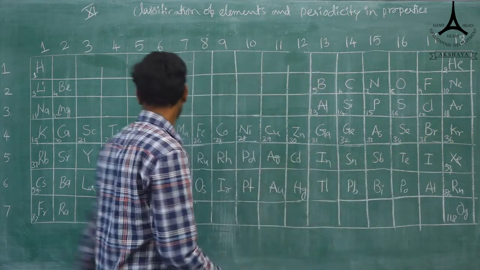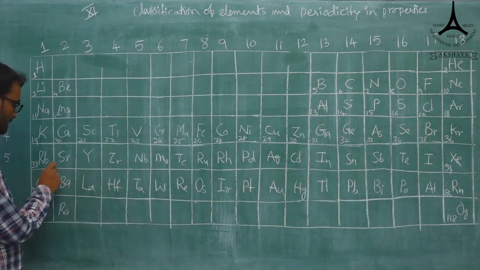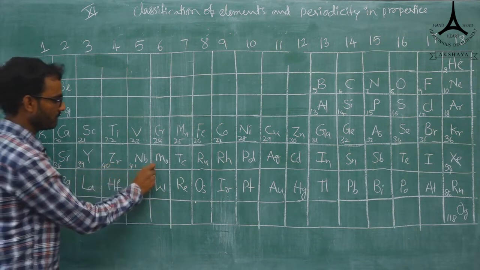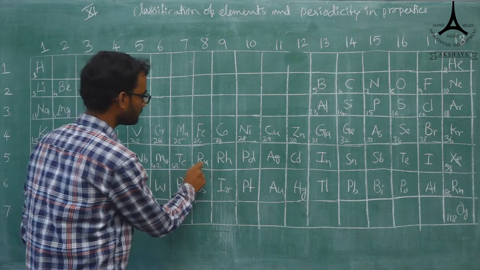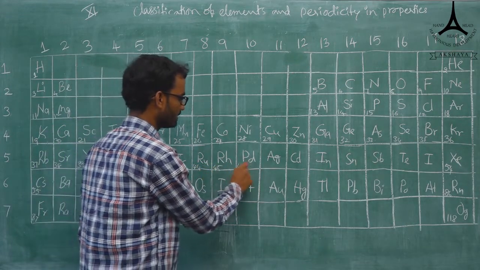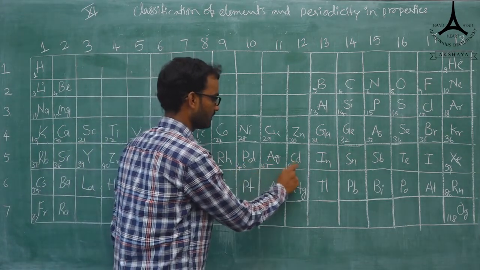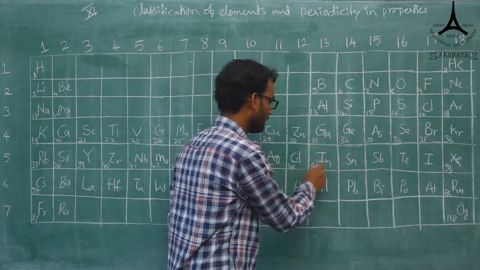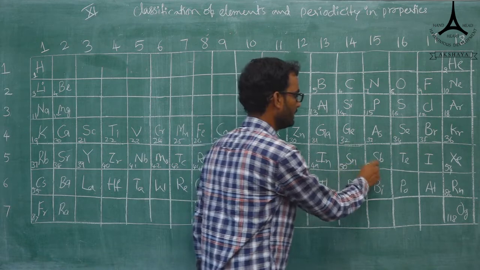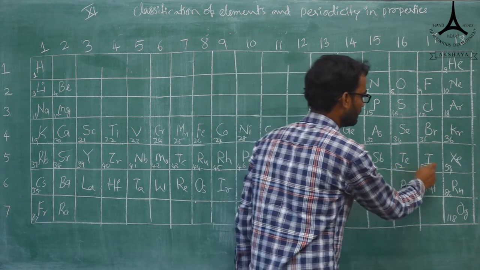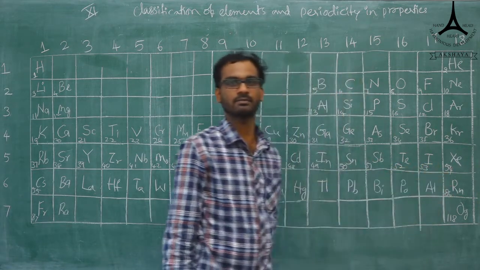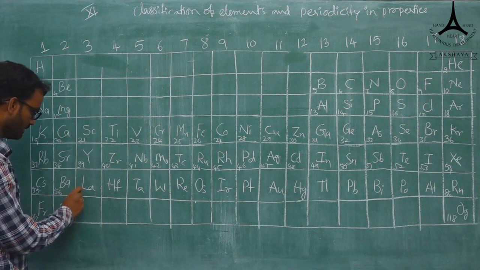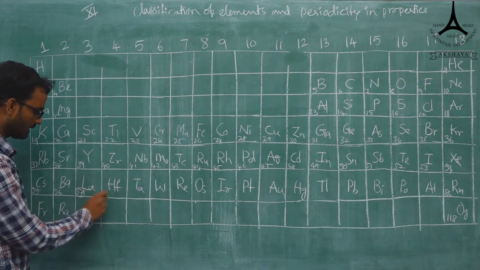Same like that you can start here with 37, 38, 39, 40, 41, 42, 43, 45, 46, 47 and 48, up to 48 is cadmium. Next 49, 50, 51, 52, 53 and again 54 is coming here, xenon. Next 55, 56 and 57, and here 72.